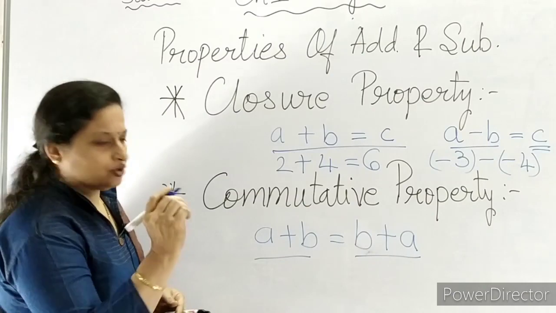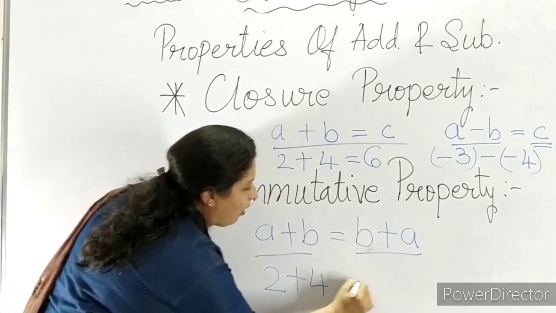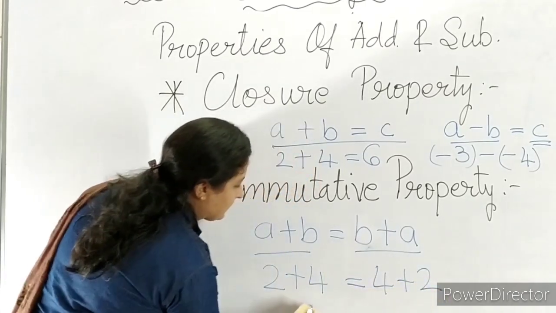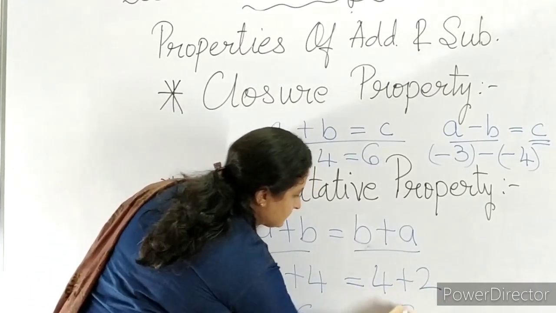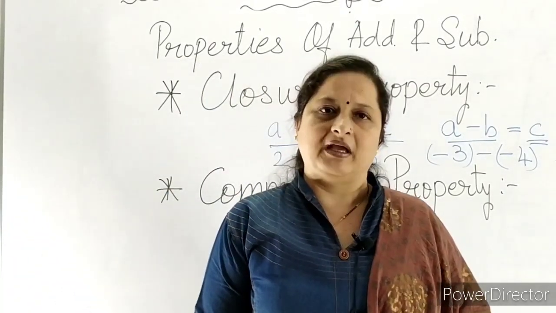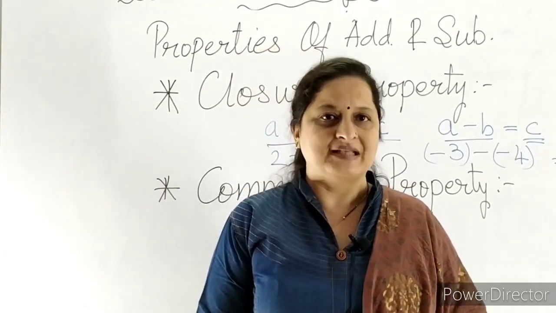Let us see one example. 2 plus 4, or we write 4 plus 2. The answer comes to 6. 6. So both the numbers are applicable. So we can say that commutative property for addition is applicable.